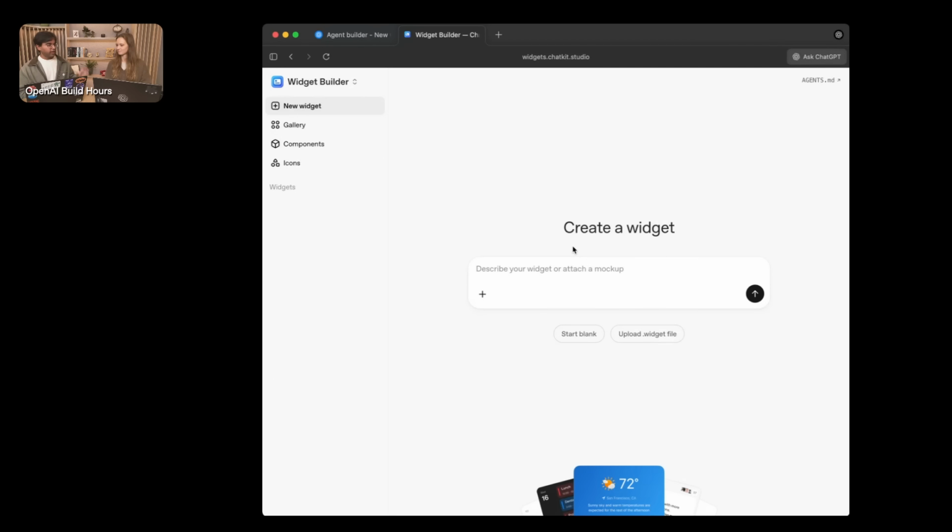And so using this, you can then export that into Agent Builder and then show that UI when Agent Builder invokes that widget in ChatKit.